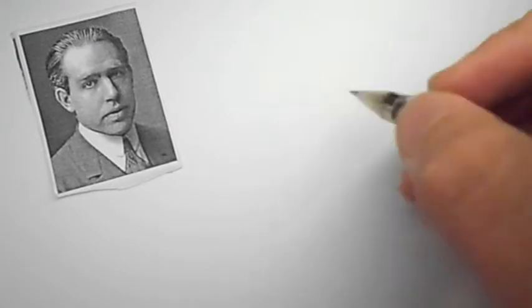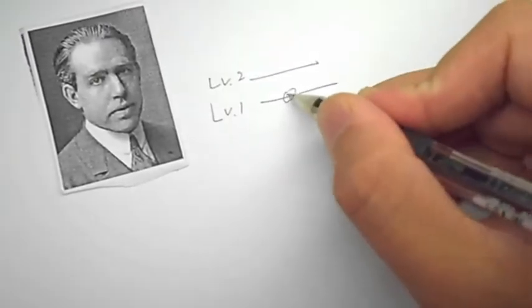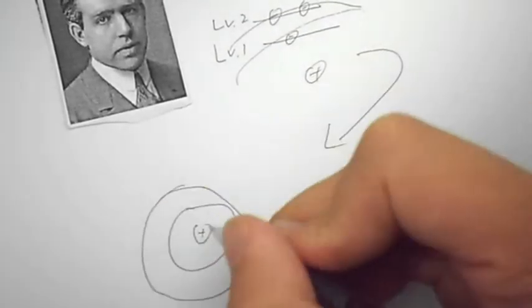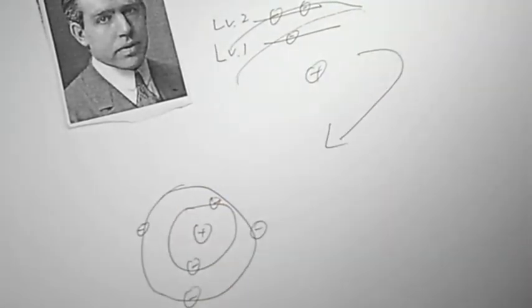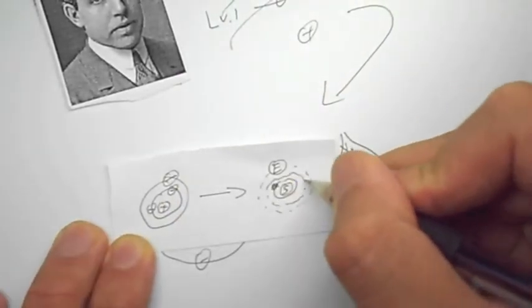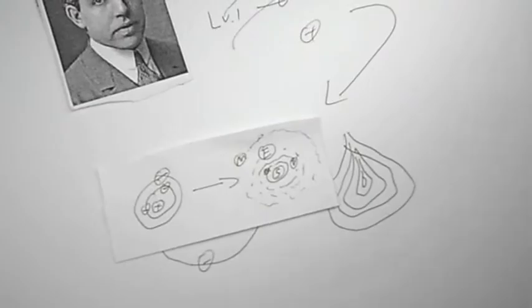So the next scientist to challenge the atoms came up, and that was the Danish physicist Niels Bohr. He thought of the electrons having certain energy levels in different electron shells. So basically he was saying that there were different levels where the electrons orbited that covered the nucleus in layers, like onions. This was just called the Rutherford-Bohr model. There isn't a fancy name for this one.